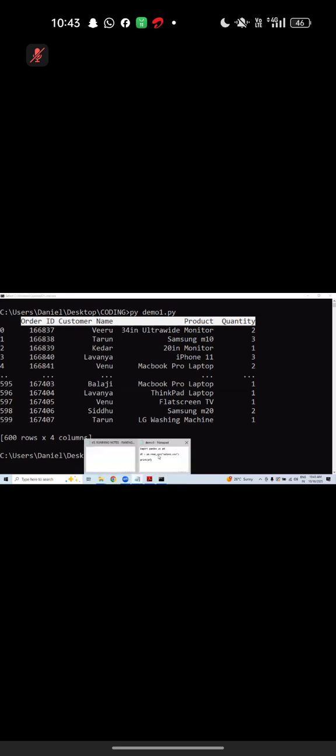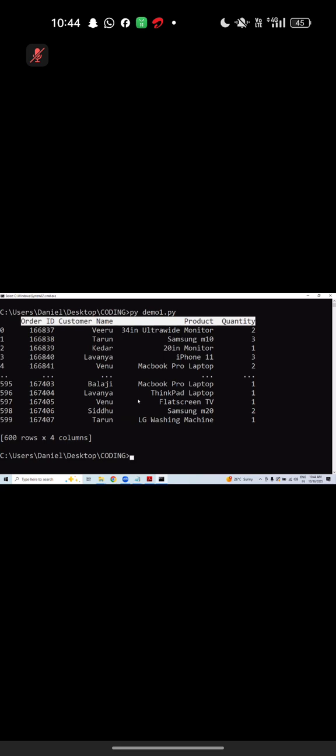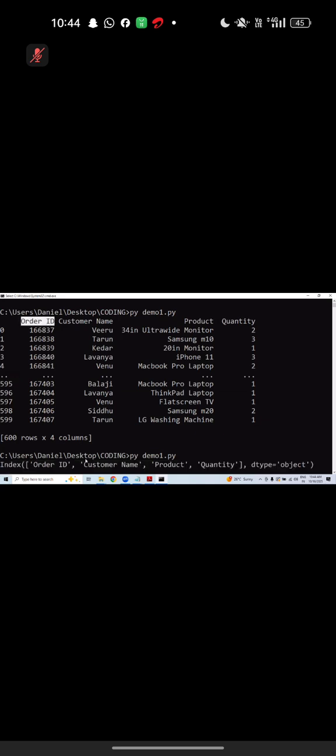Yeah, very good. Columns actually. df dot columns. See, beautiful. How can we see it is an attribute? Attribute we can access by using object name, no parenthesis. When I covered series attribute, same copy paste. Now let me try to print this. Whenever you run this code, you will get output like an index: first column name Order ID, next column customer name, next one product, next one quantity.